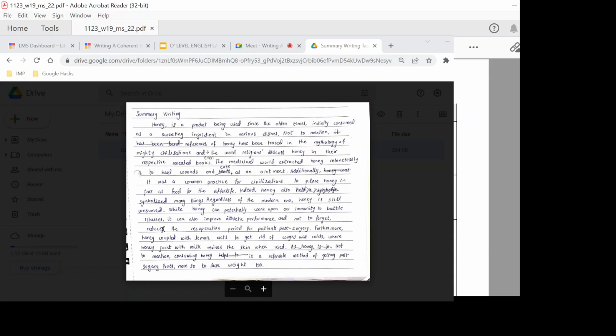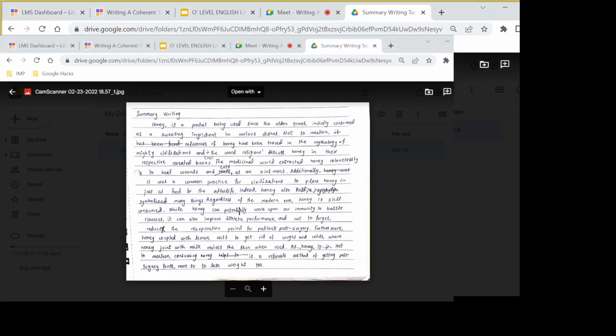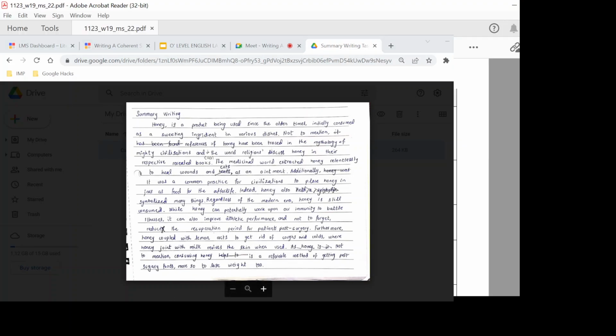All right, let's take a look at another one. And then he writes, he quickly jumps to the modern day usages. Had a symbolic value or used as a symbol in rituals. Let's see what he has written here. As an ointment, additionally, it was a common practice for civilizations to place honey in jars as food for the afterlife. Seventh point. Indeed, honey also symbolized many things. Okay, so he's actually used the words symbolized many things. There was no need for the examples of New Year weddings or Chinese wedding vows. I think that was perfectly fine. Shall we move on to the next part?